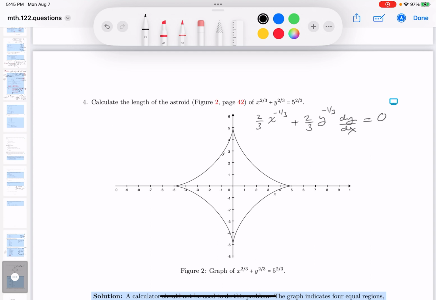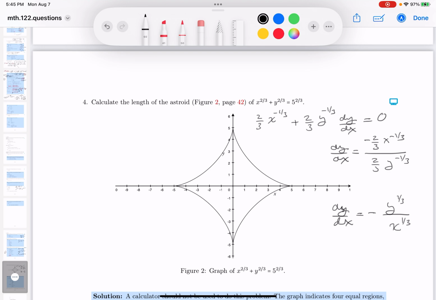So let's see if we can figure this out. dy/dx equals, I'd subtract 2/3 x to the minus 1/3 from both sides, and then I would divide both sides by 2/3 y to the minus 1/3. I want to simplify that, so dy/dx, well, I certainly get a negative, and then I get y to the 1/3, and x to the 1/3 on bottom.